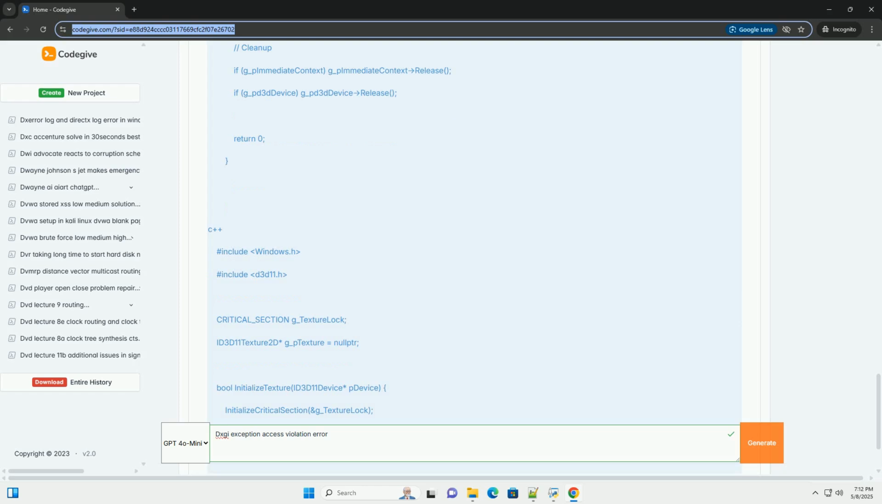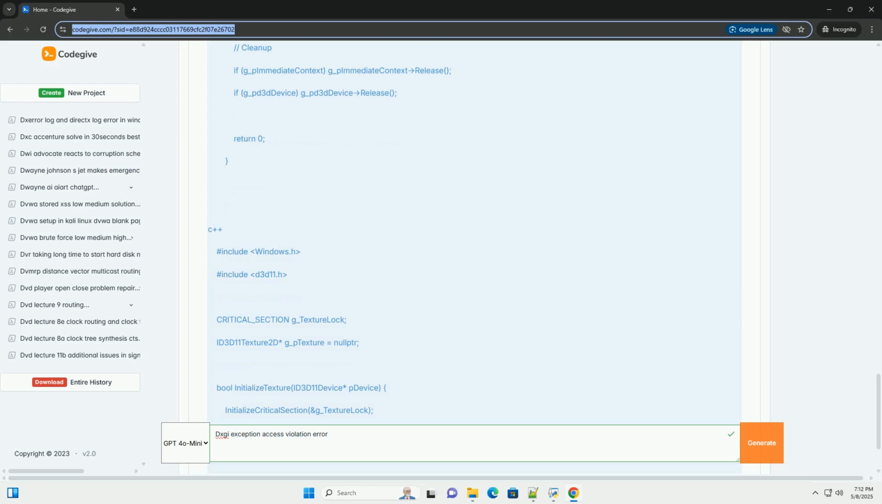Resource dimensions: width, height, depth. Make sure that the dimensions are within the limits of the device and that they are appropriate for the intended usage. Resource usage flags, for example D3D11_USAGE_DEFAULT, D3D11_USAGE_DYNAMIC, D3D11_USAGE_STAGING. Choose the correct usage flag based on how you plan to access and modify the resource.